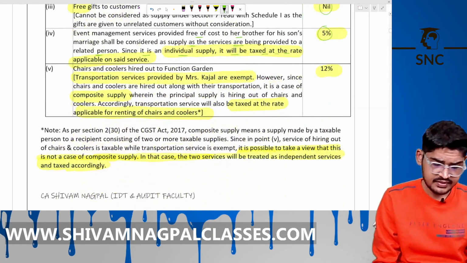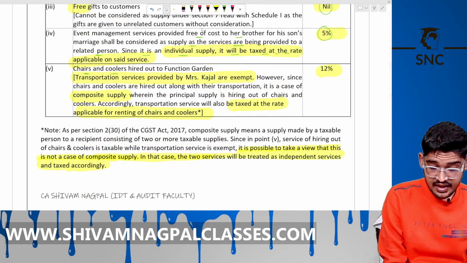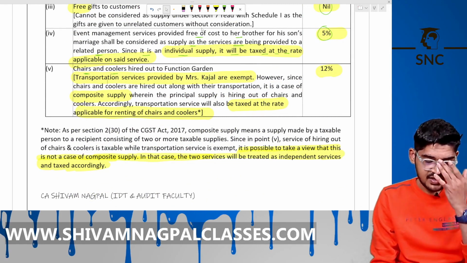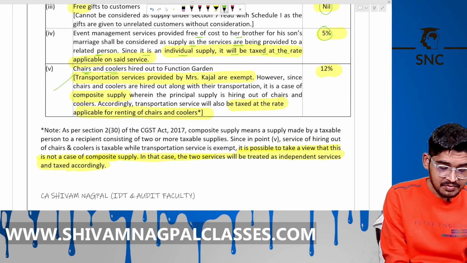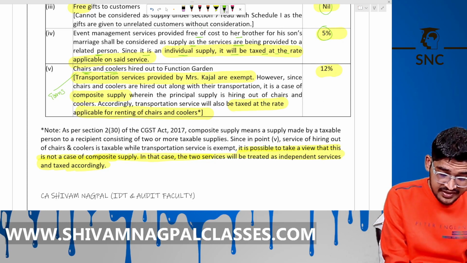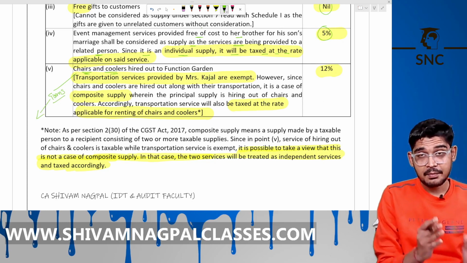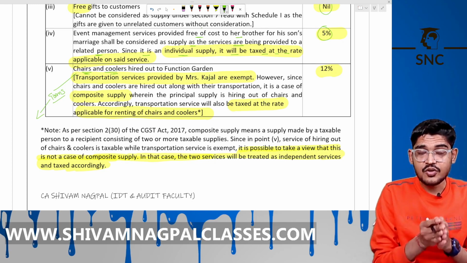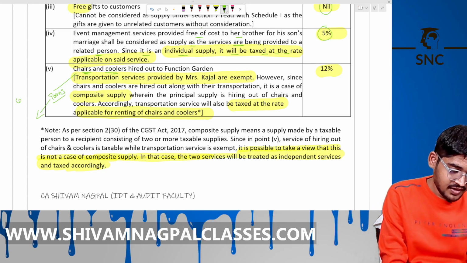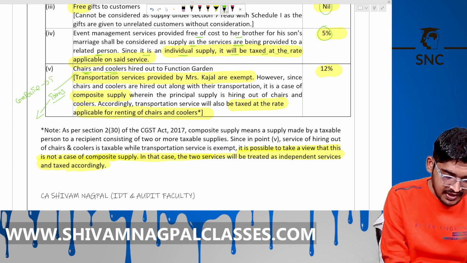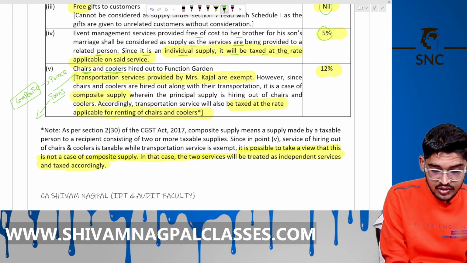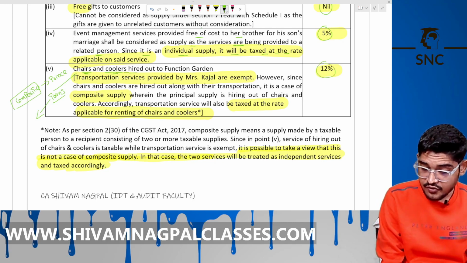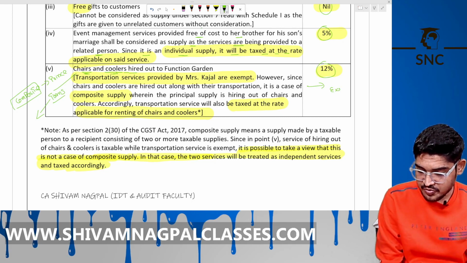Okay. The next is chairs and coolers hired for the function. Again, chair hiring, cooler hiring plus transportation. As we know, transportation is exempt, but we provide services and goods together as a composite supply. It is taxable at the rate of the principal supply, even though the transportation supply is exempt here. We apply the rate of the main supply, that is chairs and coolers. So 12% is applied on the whole amount, on the exempt part also.